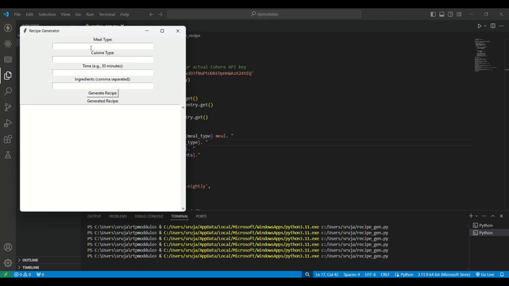So here, let's take lunch. One is Indian, and the food in 20 minutes.